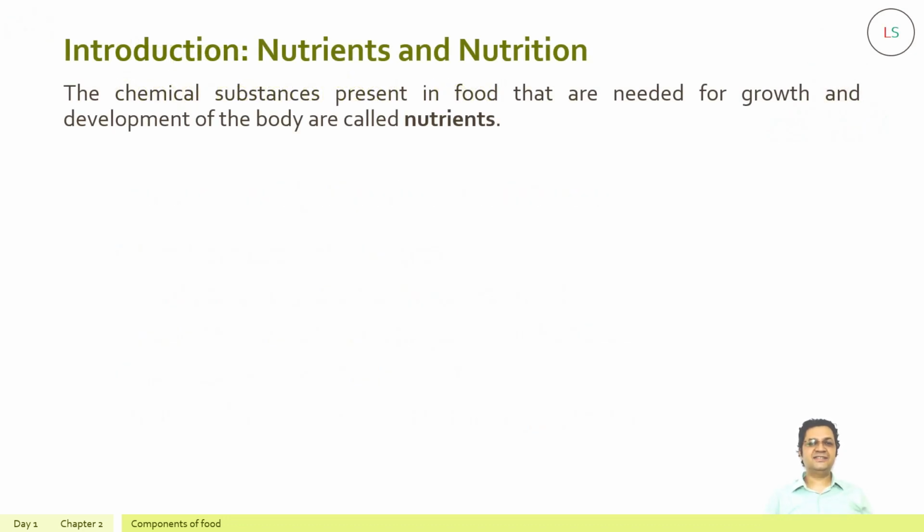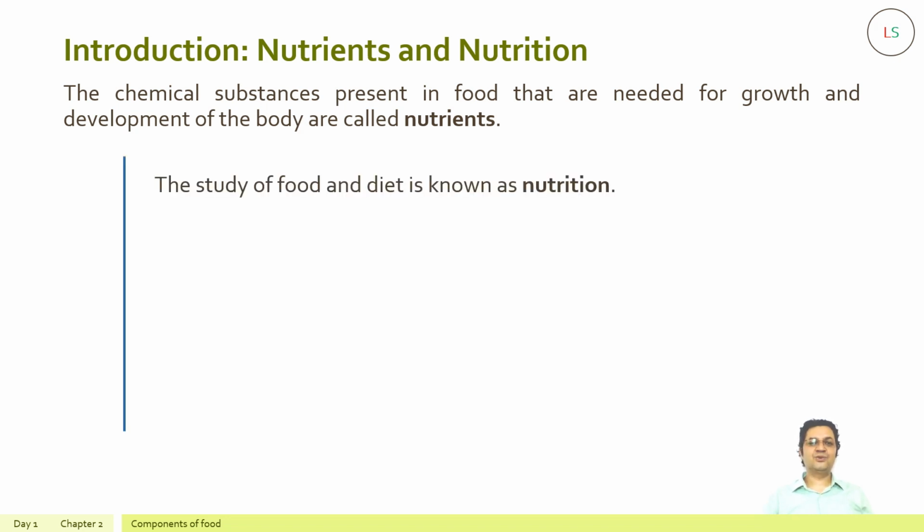Introduction: Nutrients and nutrition. The chemical substances present in food that are needed for growth and development of the body are called nutrients, and they are carbohydrates, proteins, fats, minerals, and vitamins. Along with these five, we also require roughage and water. The study of food and diet is known as nutrition.